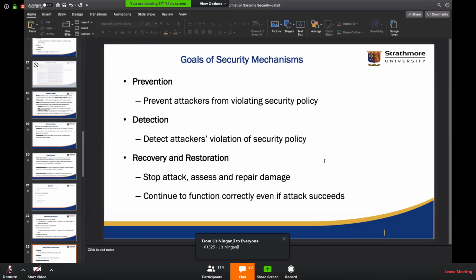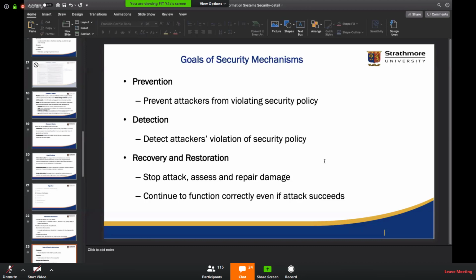Vanessa Chege, what do you think? Well, for me, I think detection would be better, because if people are already trying to hack into your system, it means that there's a vulnerability that they've seen they can be able to expose. So it's better to detect this and be able to put in place countermeasures to correct the vulnerability. So I think detection would be better. Okay. Yeah.